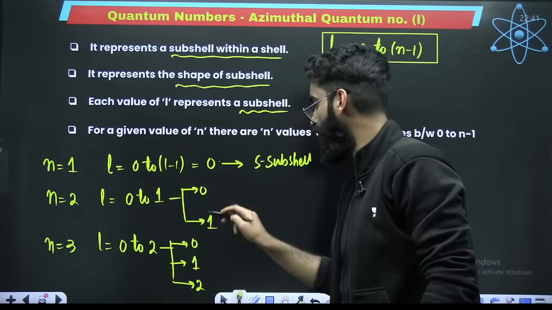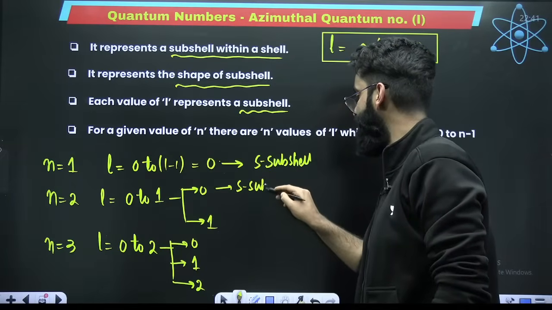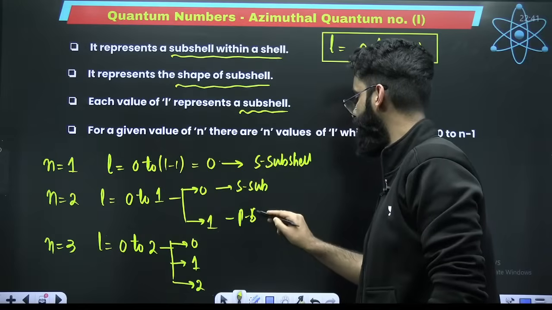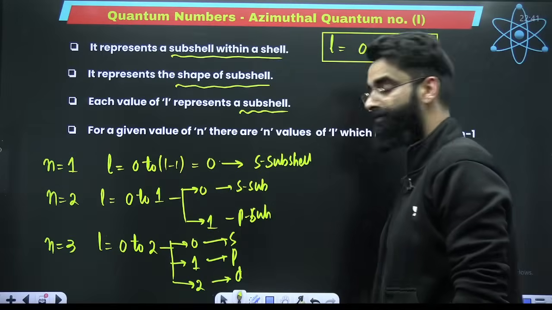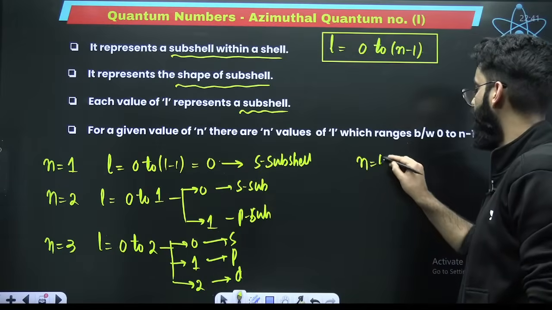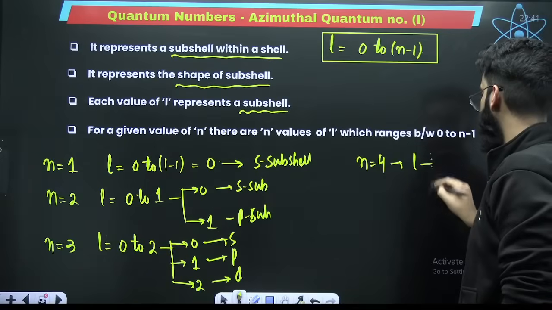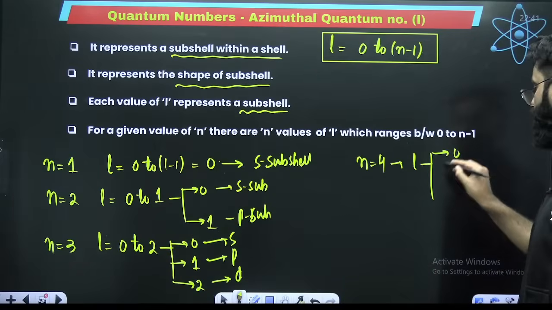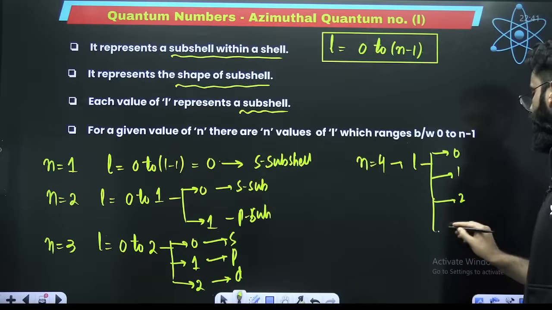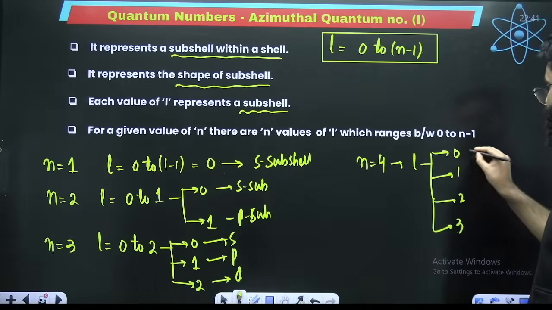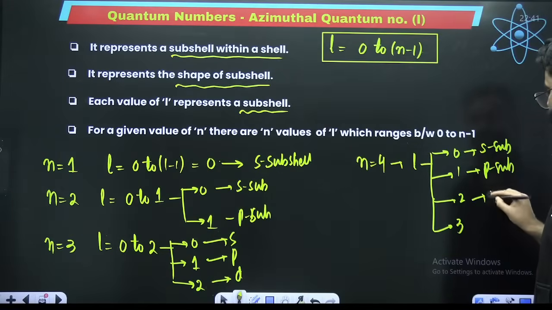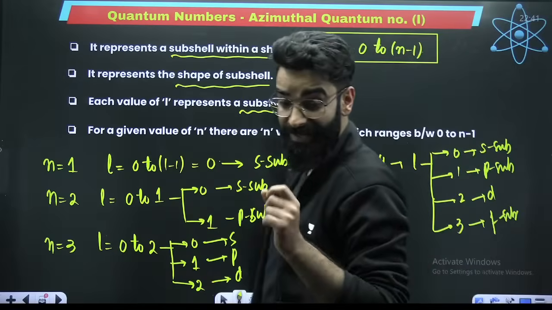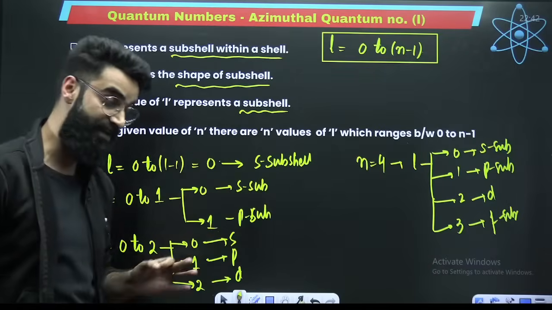In the second shell, there'll be 2 subshells, out of which one will be called s subshell and one will be called p subshell. Here, there'll be one s subshell, p subshell, d subshell, right? Similarly, if n is equal to 4, l will be 0 to 4 minus 1, 0 to 3. So 0, 1, 2, 3. Every value of l represents a subshell. So this is your s subshell, this is your p subshell, this is your d subshell, and this is your f subshell, right?